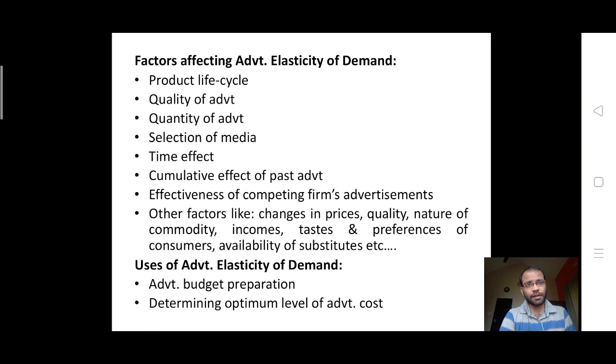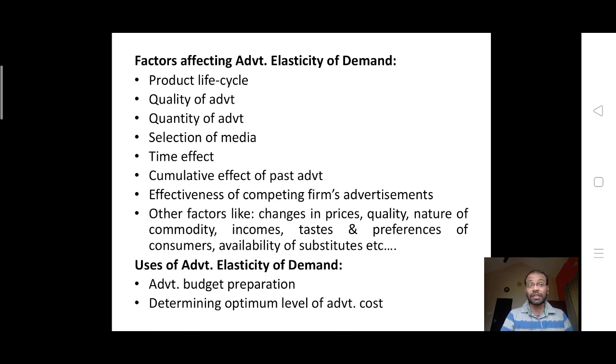So what are the factors influencing that? One is product life cycle, be it in the introduction stage or the growth stage or maturity stage or decline stage or saturation stage, whatever it is. Then the quality of the advertisement, the quantity of the advertisement, how much time you're taking, how much effort you are taking, what amount you are investing. Since it is deferred revenue expenditure, you invest now, the effect comes in future. It's like that.